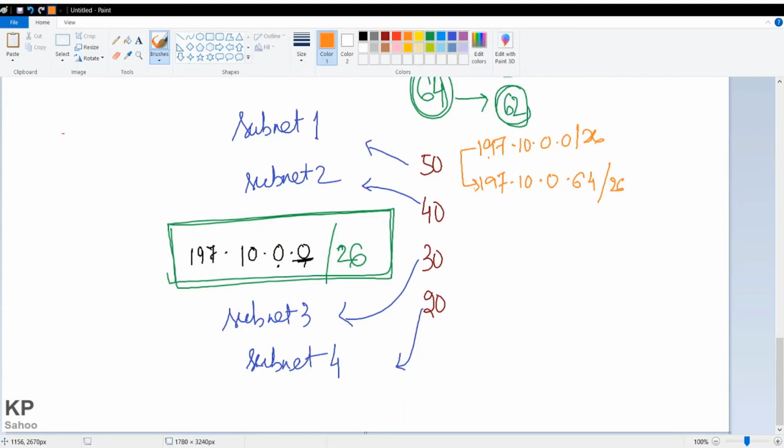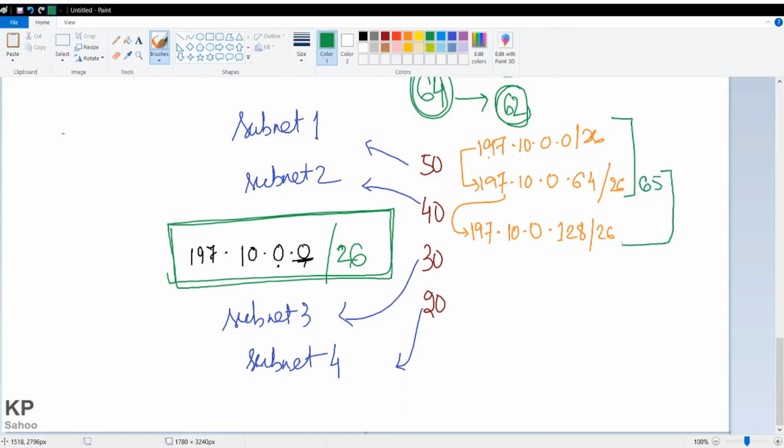Then if I add 64 more, I will get 197.10.0.128. Starting from this till this /26, this will be my second network. This range, 64 was the end, so it will start from 65 till 128.